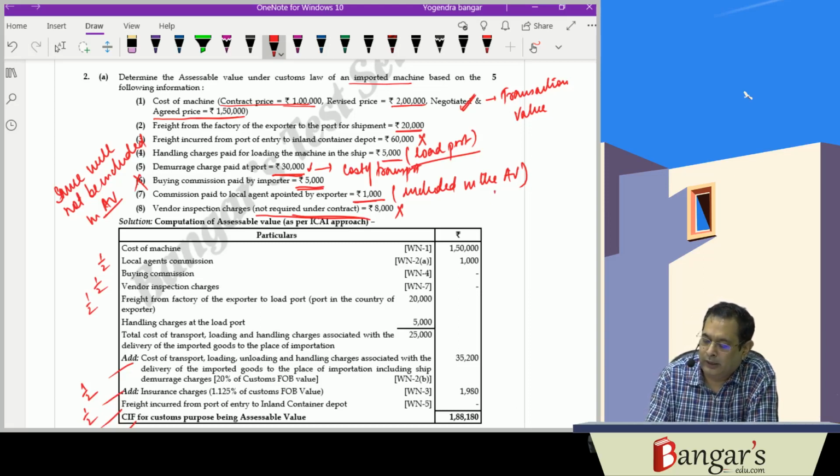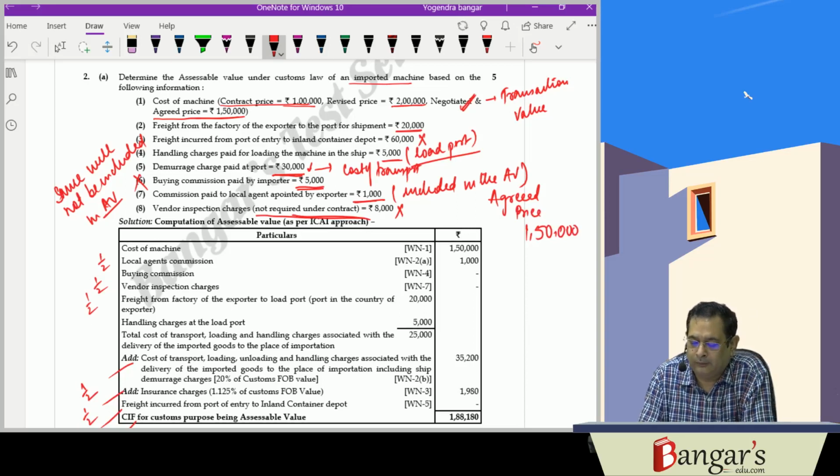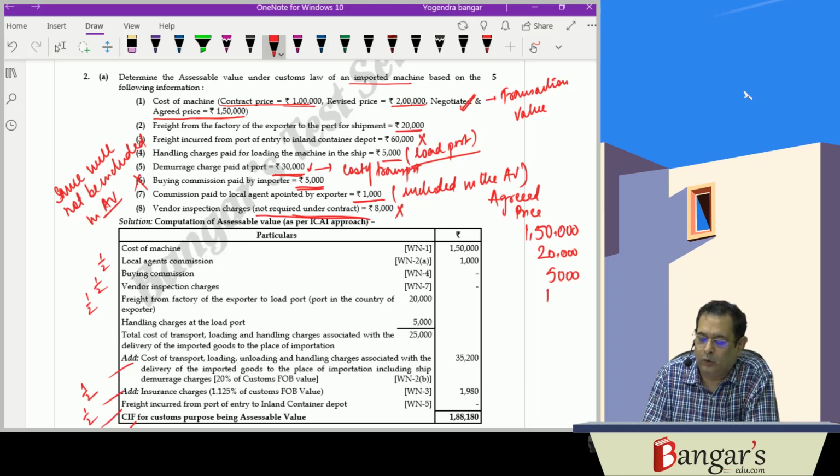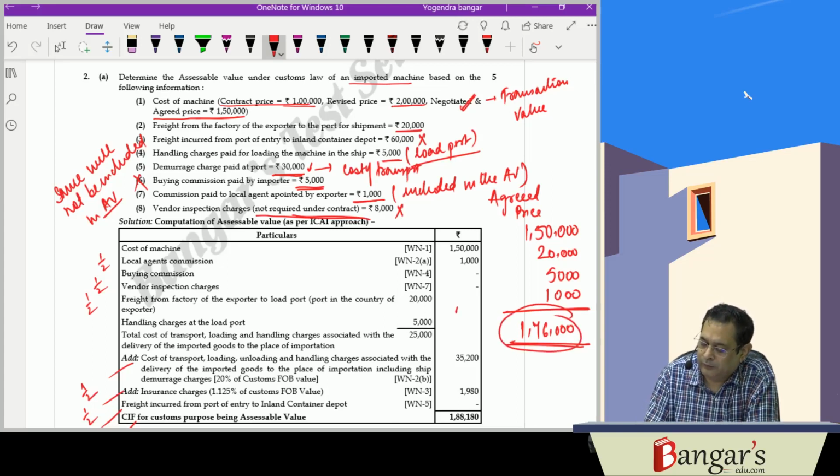Now here the agreed price is 1,50,000. We will be adding this freight from factory of the exporter to port of shipment, 20,000, and we will also be including handling charges of the machine and the local agent's commission. So it works out to be 1,76,000 rupees. This is basically the customs FOB value.